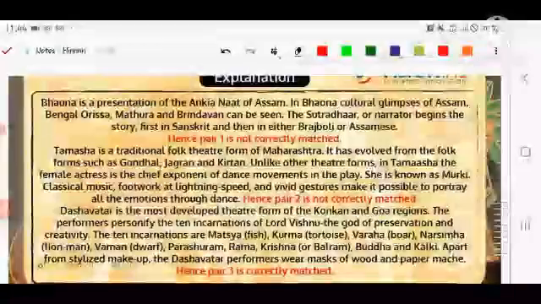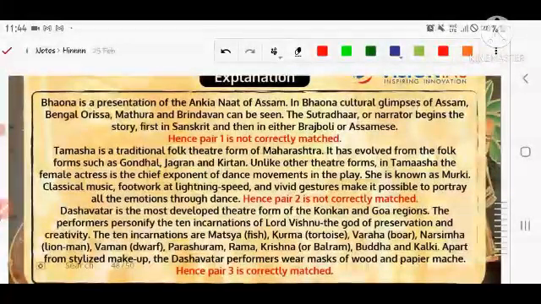First is not correct. Bhona is a presentation of Ankiya, not of Assam. Sorry, Bhona is from Assam. And Shankaracharya is associated with this type of theatre, which tells the story of Lord Krishna basically. In Bhona, a cultural glimpse of Assam is seen. Bengal, Odisha, Mathura, Vrindavan can be seen, and some elements of other forms of theatre are taken into the Bhona. The Sutradhar or narrator begins the story. First it is played in Sanskrit and then either in Braj Boli or Assamese.